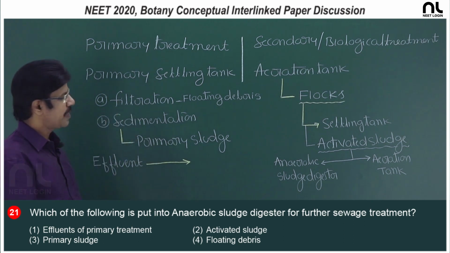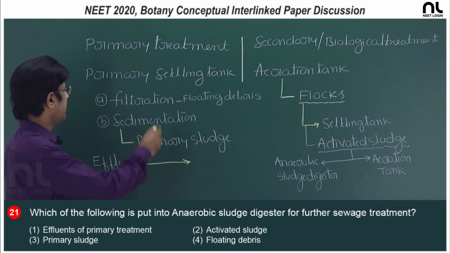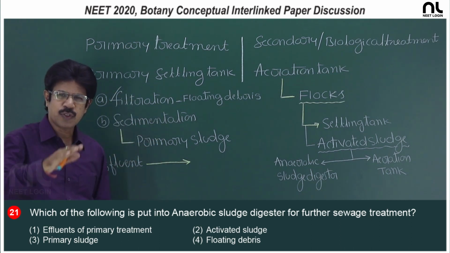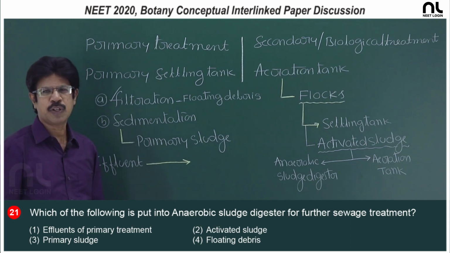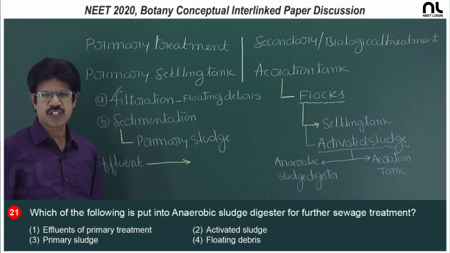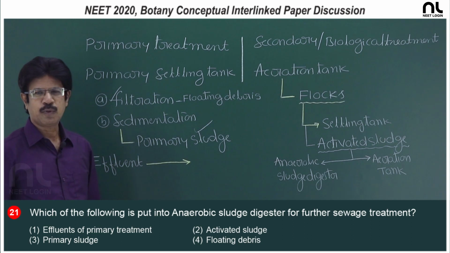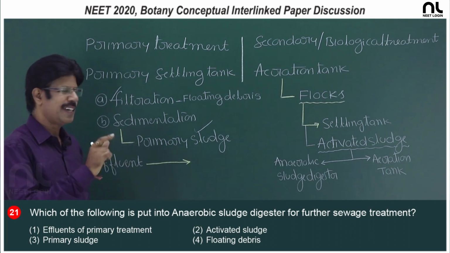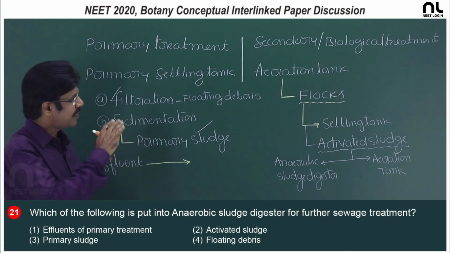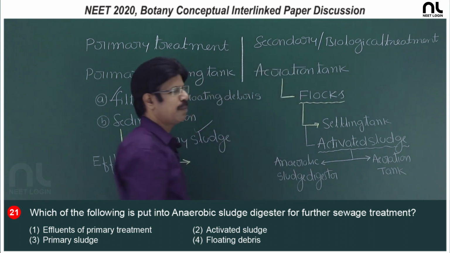In the primary treatment, small and large particles, that is floating debris, are removed by sequential filtration, and solids are allowed to settle at the bottom of the primary settling tank, what do you call it, sedimentation. The sedimented matter is primary sludge, and the supernatant is effluent. This effluent is transferred to the aeration tank for secondary or biological treatment.